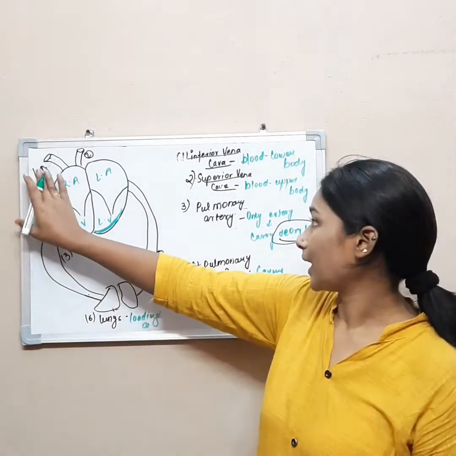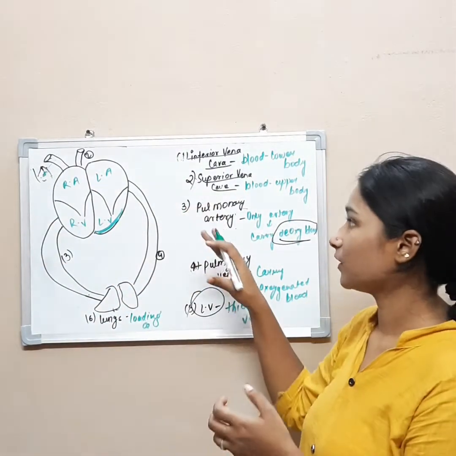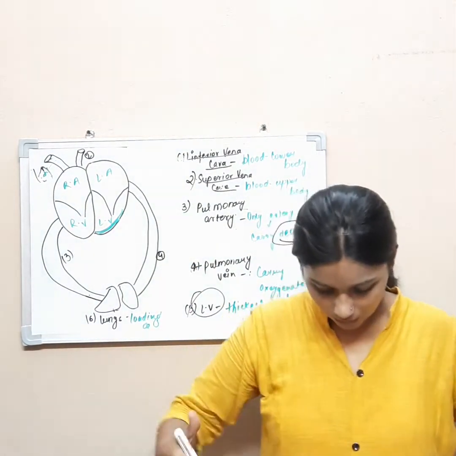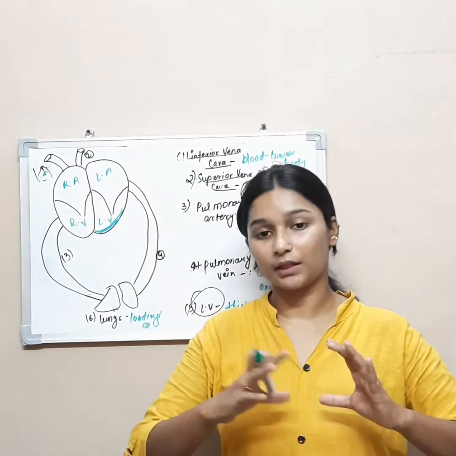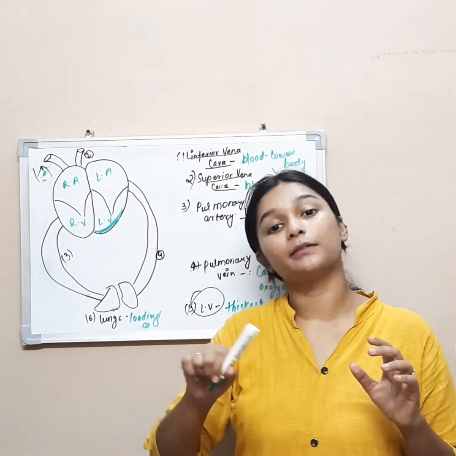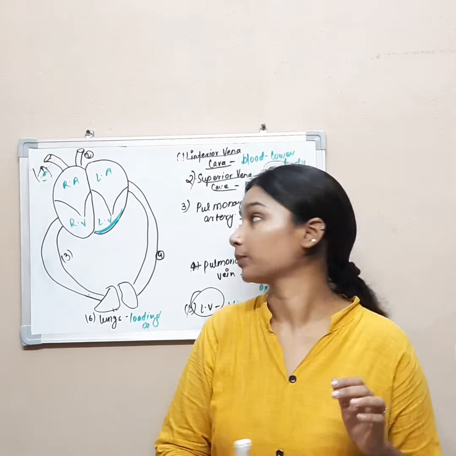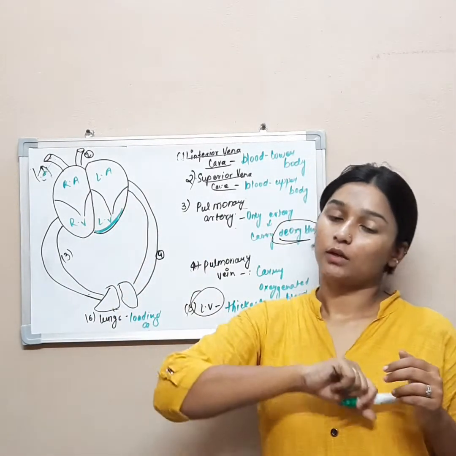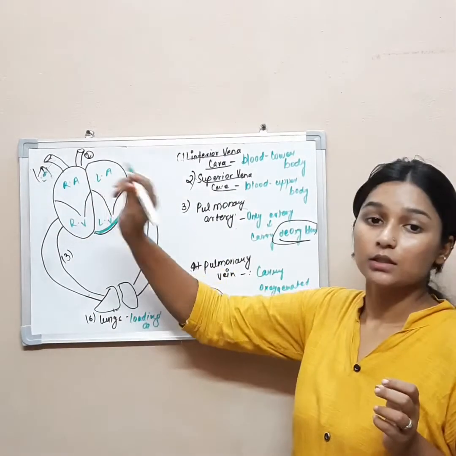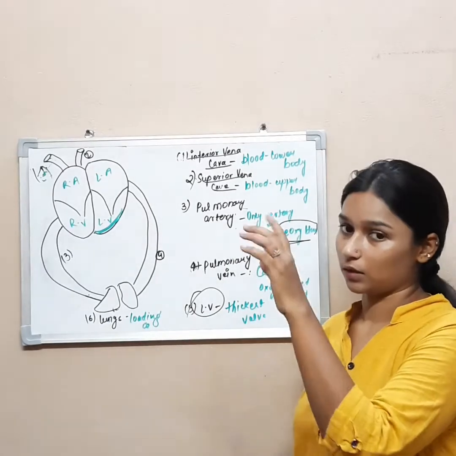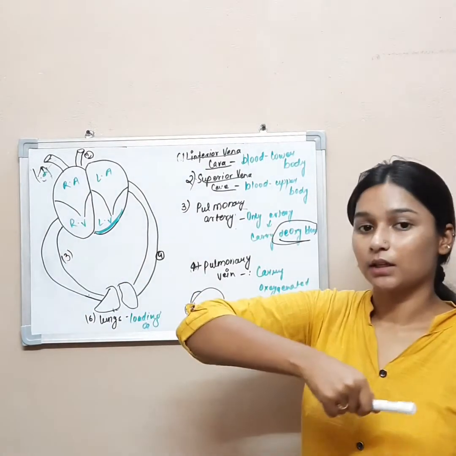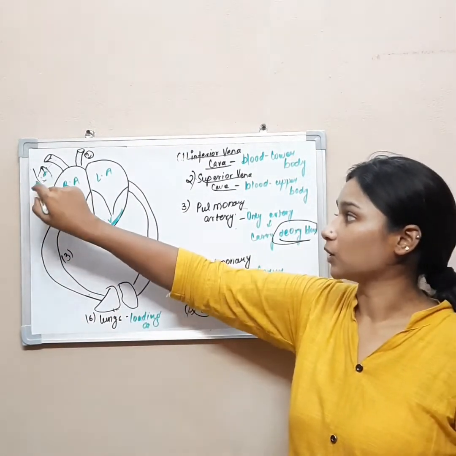So point 1 which I marked is the inferior vena cava. The inferior vena cava helps to take the blood from the lower body parts. Like if this is my body, all the blood which comes from the lower part of the body will come through the inferior vena cava. The superior vena cava brings all the blood from the upper part of the body, while the inferior vena cava brings blood from the lower part of the body.